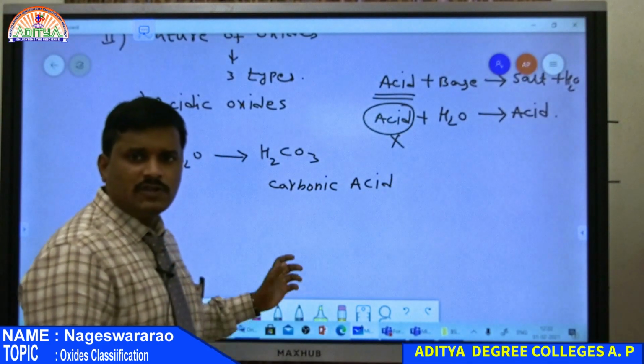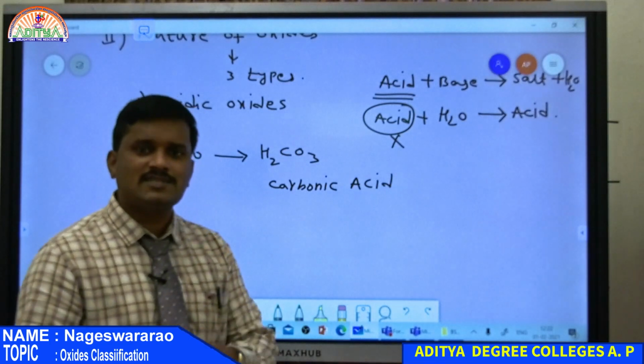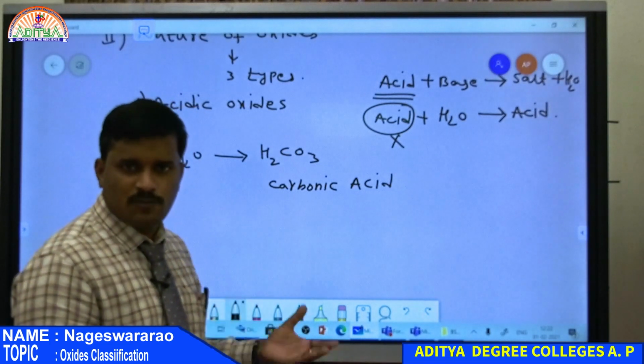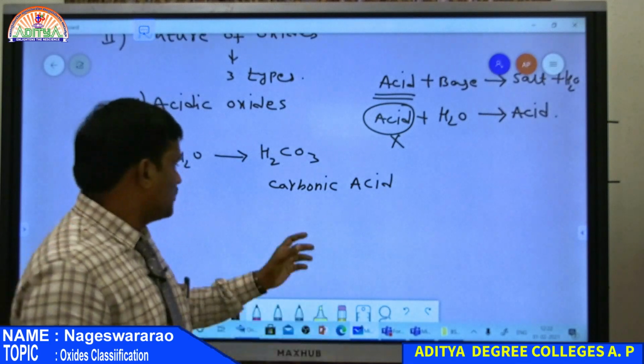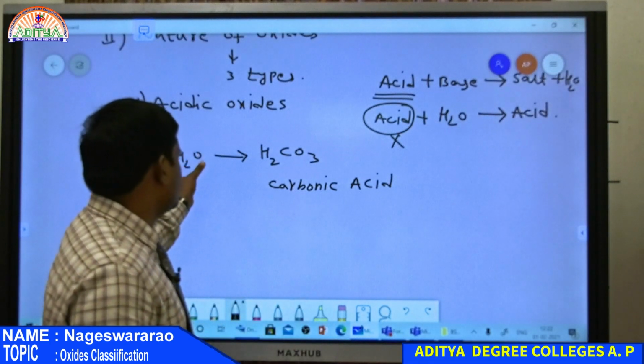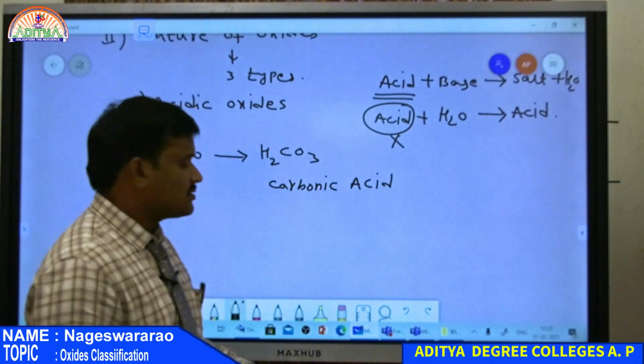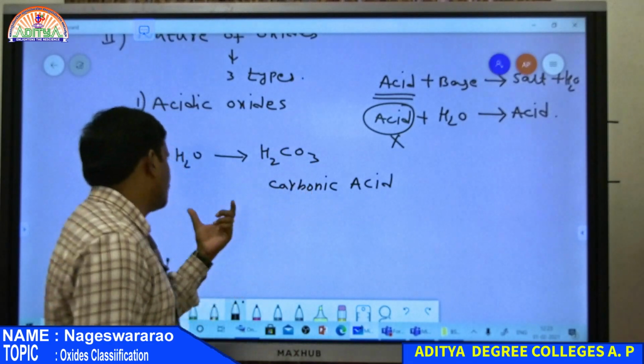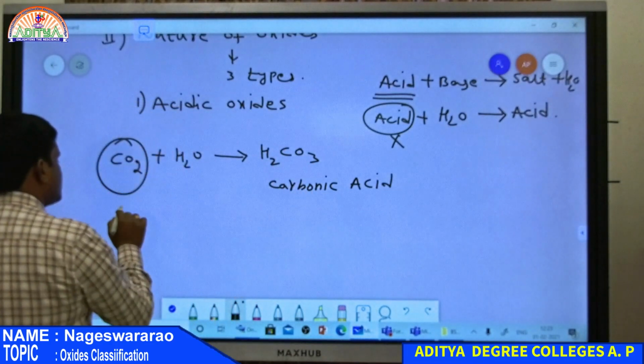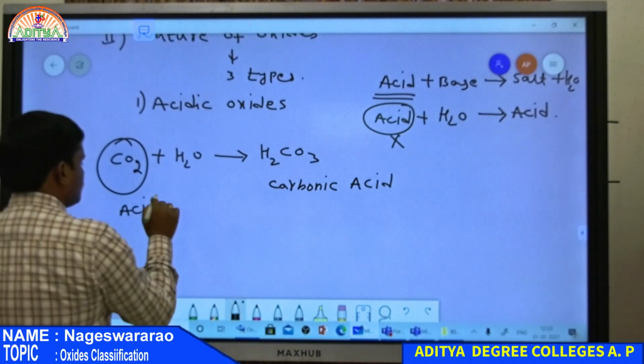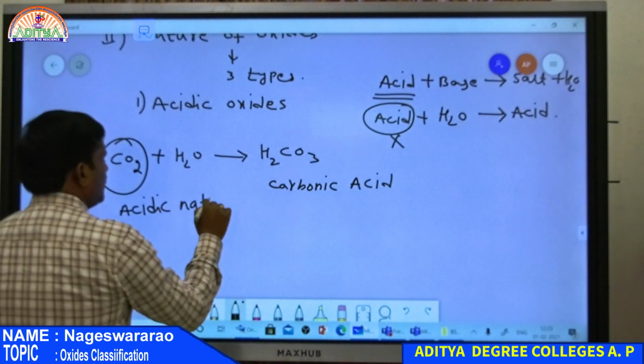Therefore, CO2 reacted with water gives an acid. It means CO2 should be acidic in nature. H2CO3 is an acid, therefore CO2 is also acidic in nature.